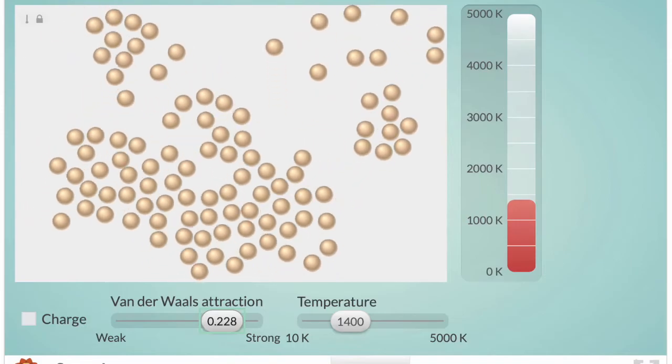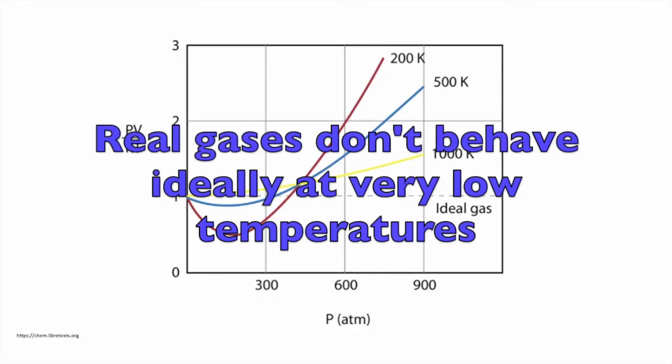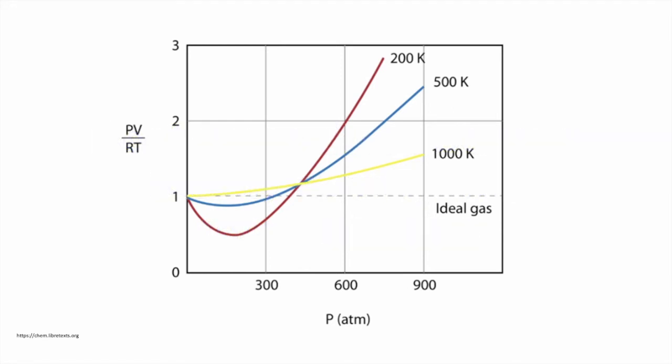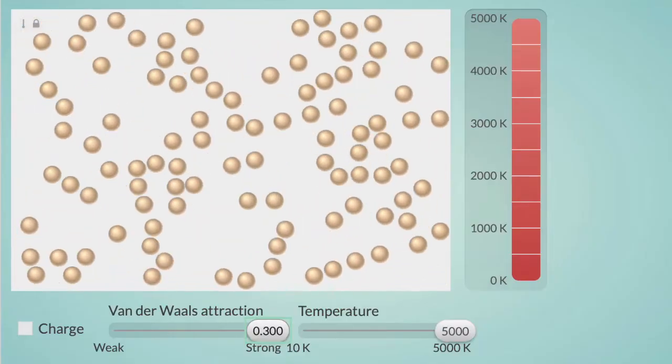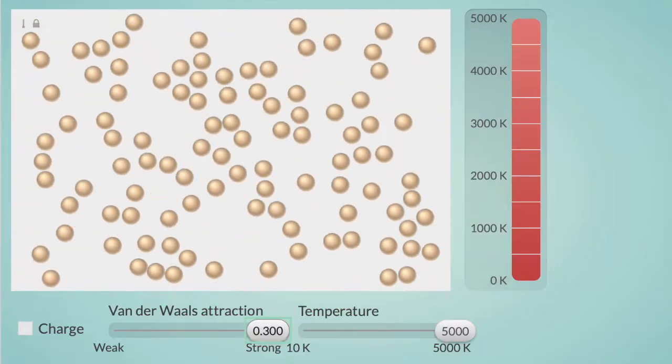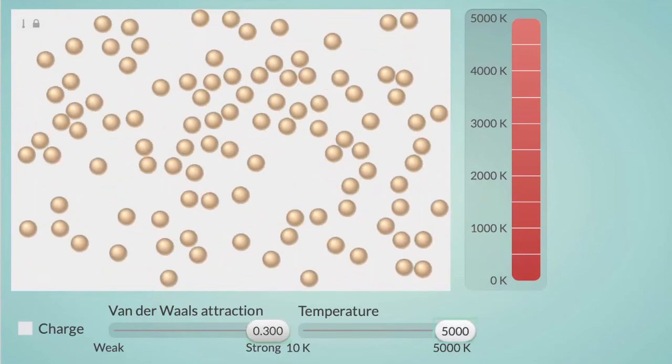The take-home point here is that when you get to high pressures and low volumes, between the space that the molecules take up and because of the increase in intermolecular interactions that some molecules have for each other, real gases are generally not going to behave exactly like ideal gases. Under these conditions, real gases also don't behave ideally at very low temperatures. At low temperatures, the intermolecular forces become very, very important. This is because as gas particles slow down, they become more attracted to each other. Some of them may even start to condense.